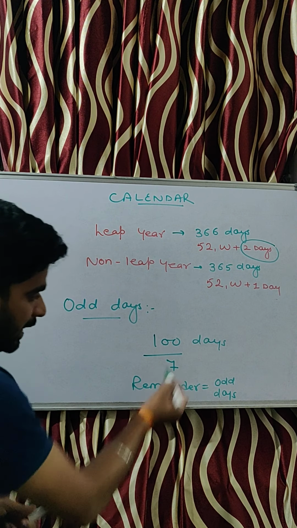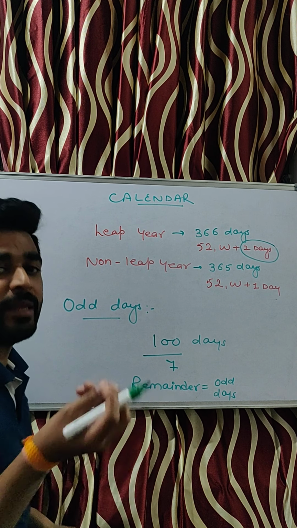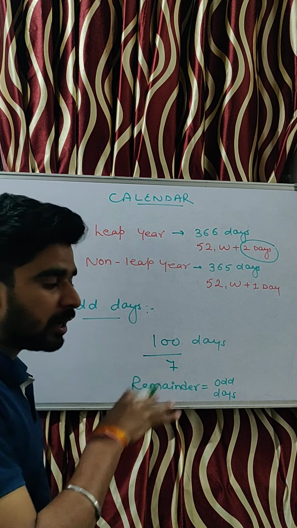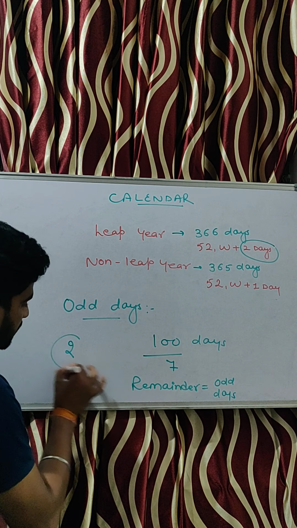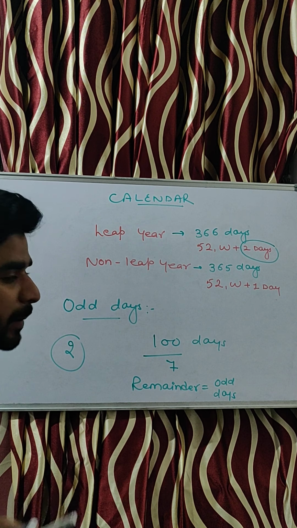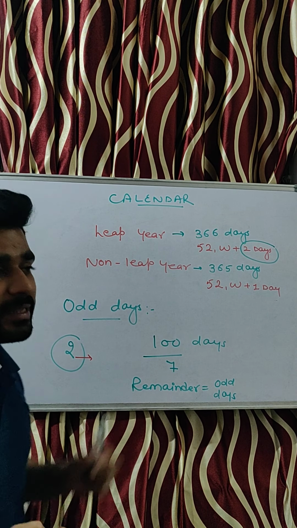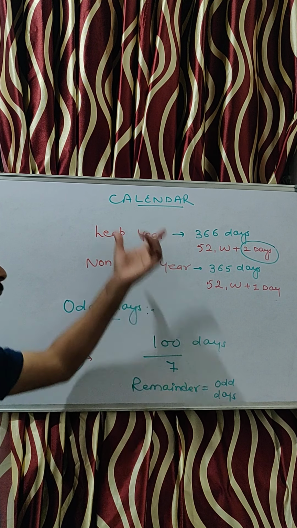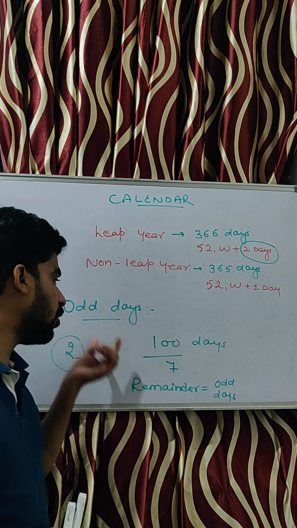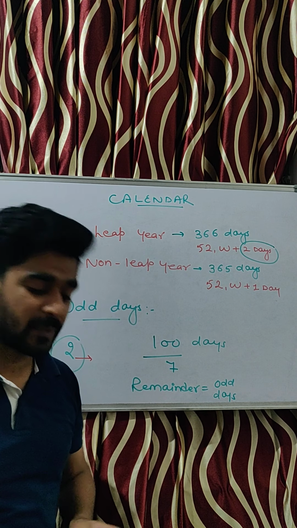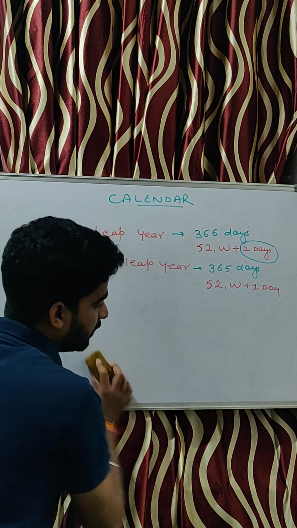If I divide it, we can simply calculate that 14 7s are 98, so there will be 14 weeks, and 2 odd days will be obtained from the span of 100 days. Clear? So why are we discussing odd days? Because the entire topic of calendar is based on the term odd day. Let's understand it in a better way.